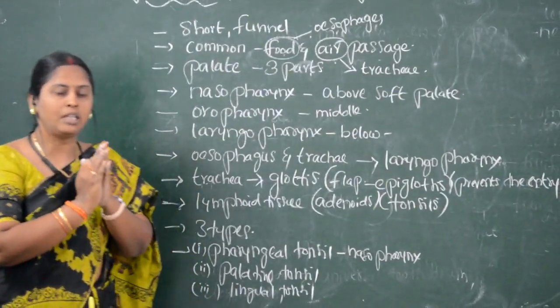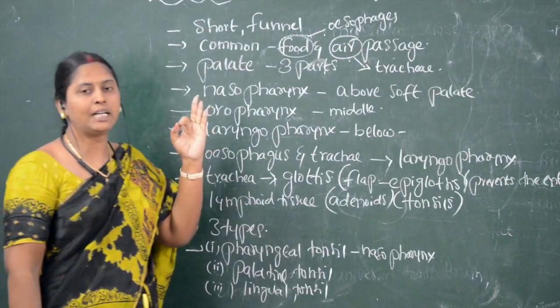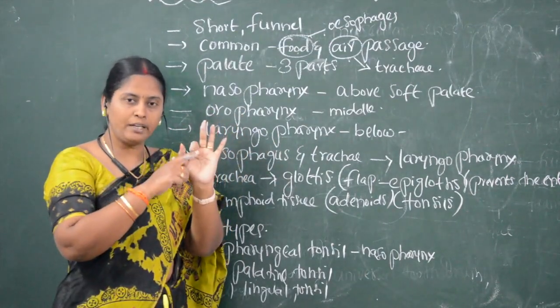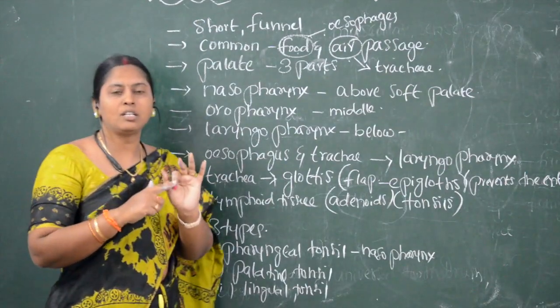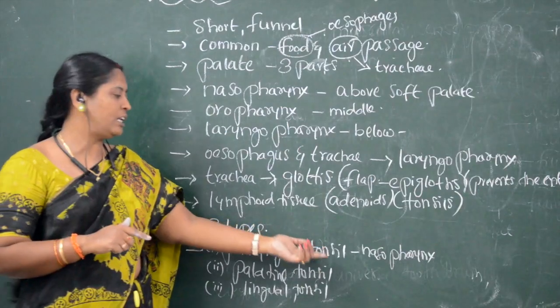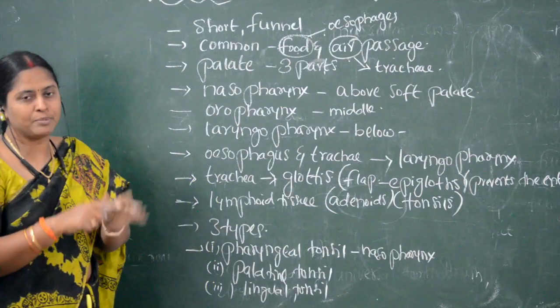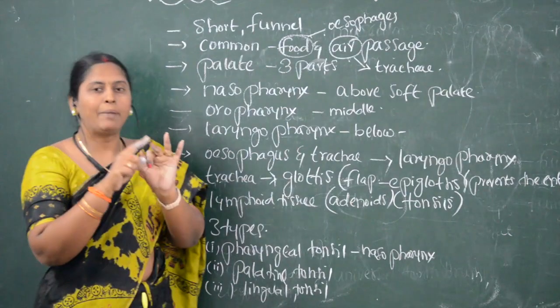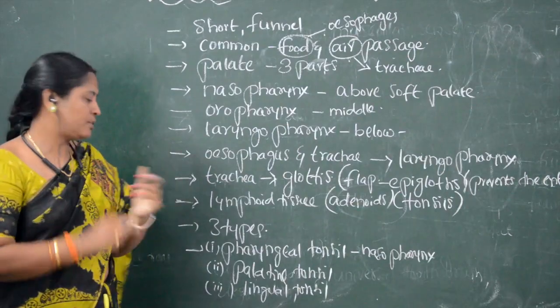Based on their location, these tonsils are of three types: pharyngeal tonsils, palatine tonsils, and lingual tonsils.